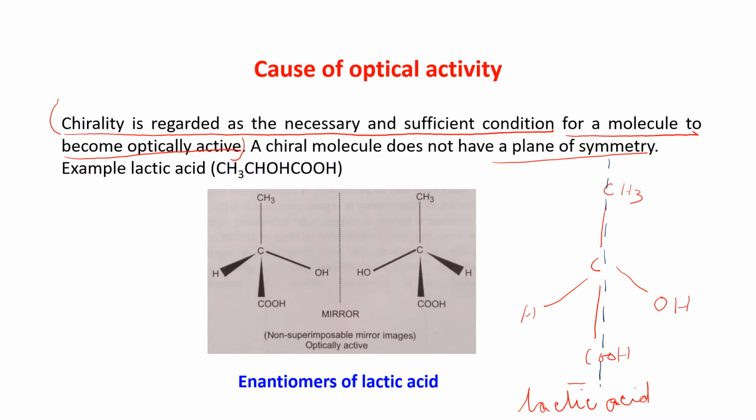Okay, am I clear to you? But these two are giving a non-superimposable mirror image. This is the original compound and this is the mirror image. Now these two are non-superimposable mirror images, and that is why they are optically active. So it is said chirality is regarded as the necessary and sufficient condition for a molecule to become optically active. I think I'm clear to you.